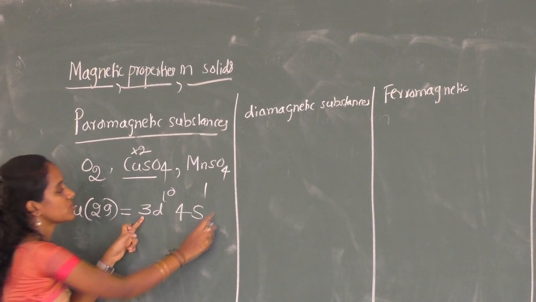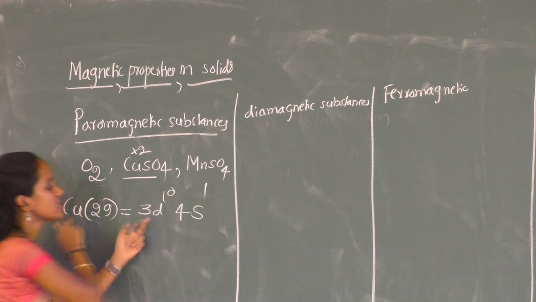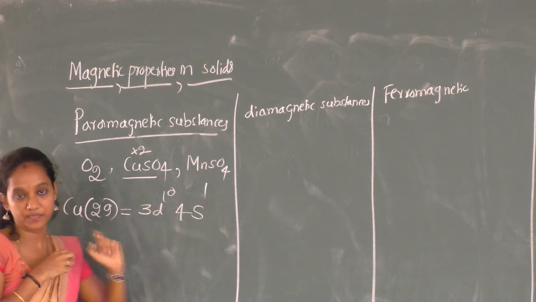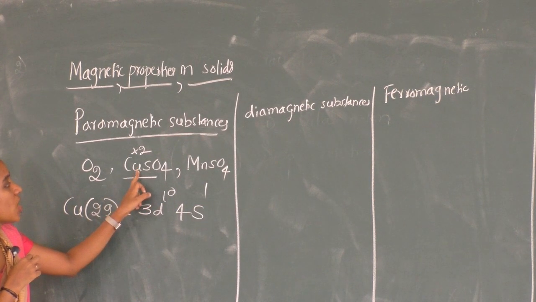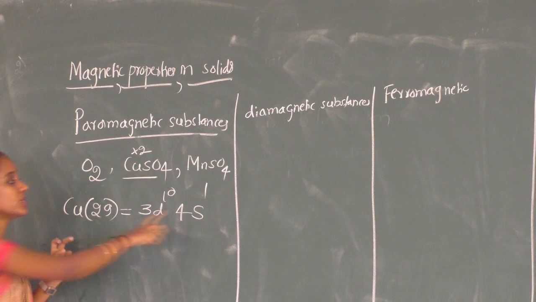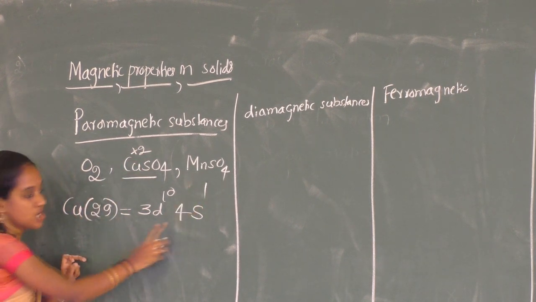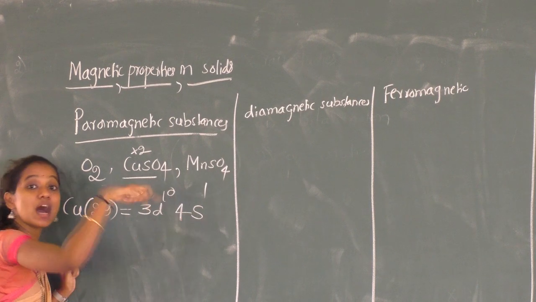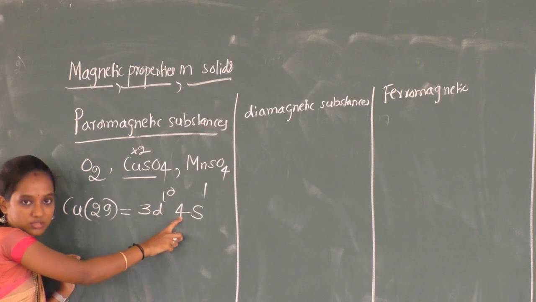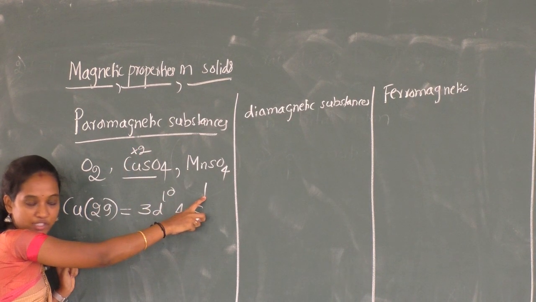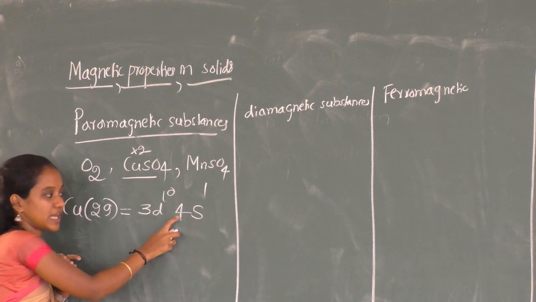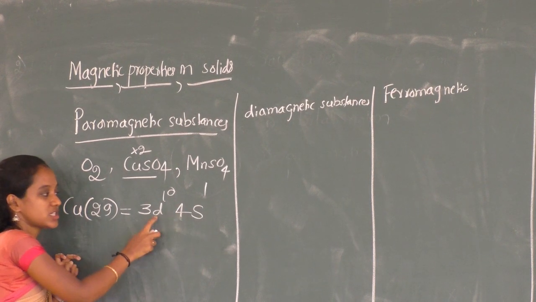So the last outermost valence shell configuration is 3d10 4s1. Now copper in the +2 state means you need to remove 2 electrons. Here the outermost shell is the 4th, having 1 electron. So first you need to remove the electron from the 4s, next from 3d.